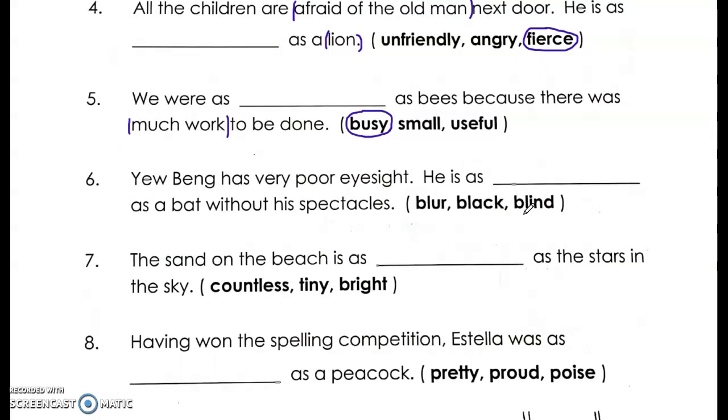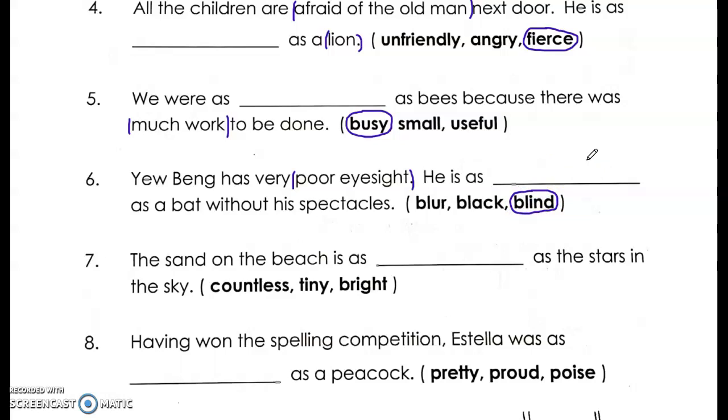Next, Yu Bing has very poor eyesight. He is as what? As a bat without his spectacles. So the hint was poor eyesight. So he is as, the answer is blind. Okay, as blind as a bat.